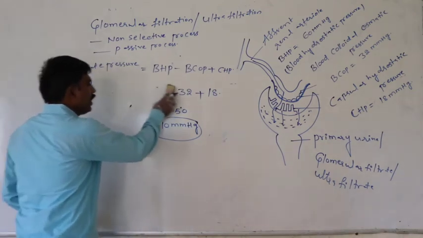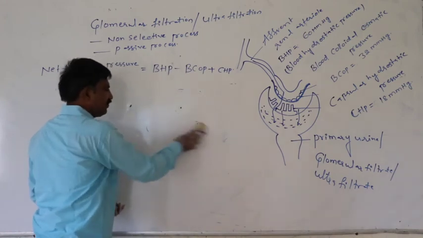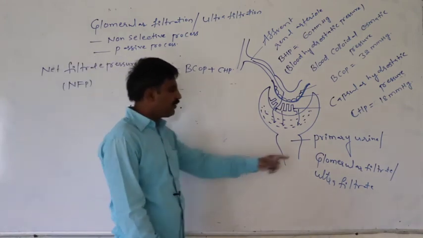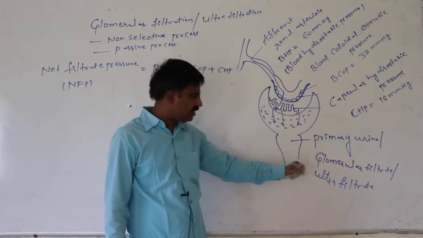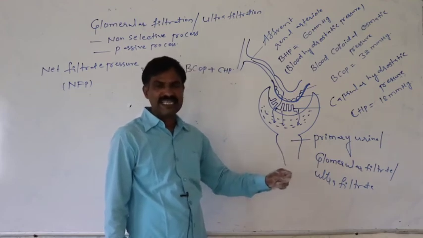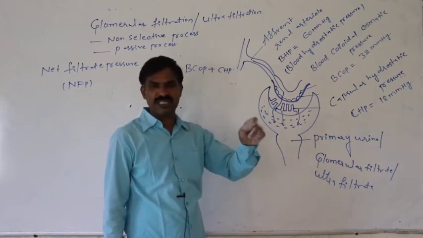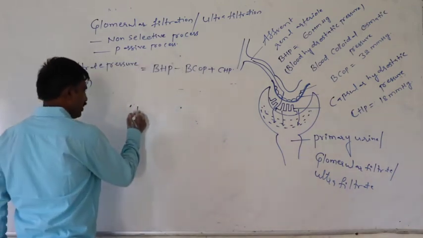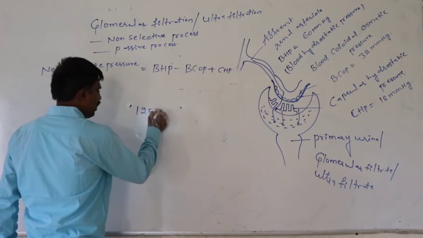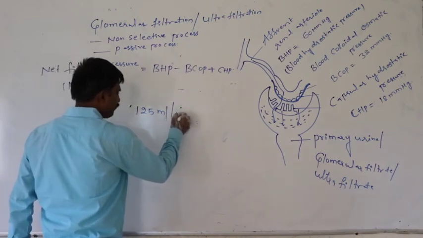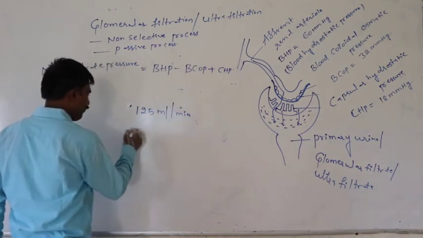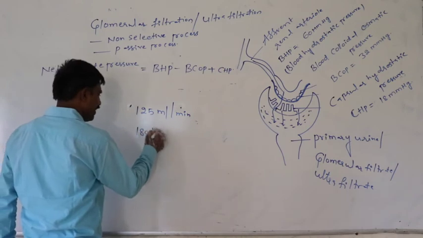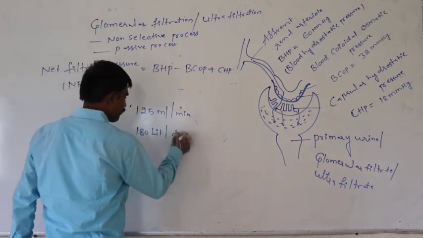Then how much primary urine or glomerular filtrate or ultrafiltrate is formed in both kidneys of a person per minute? Per minute, 125 ml, or 180 liters per day.